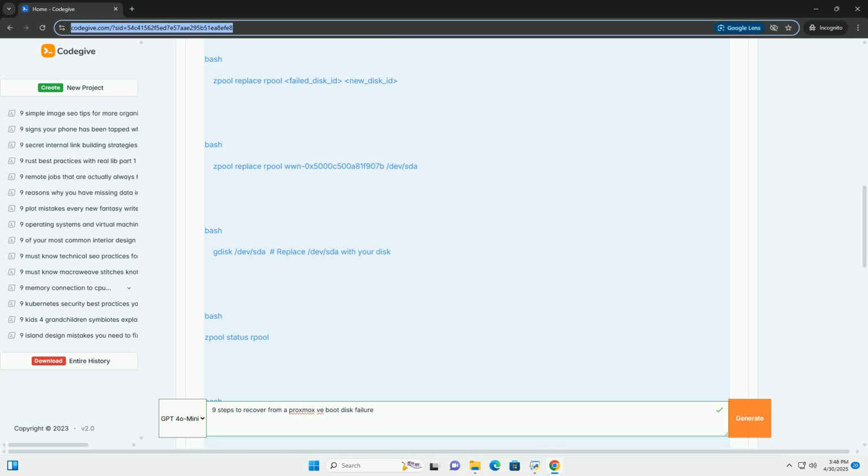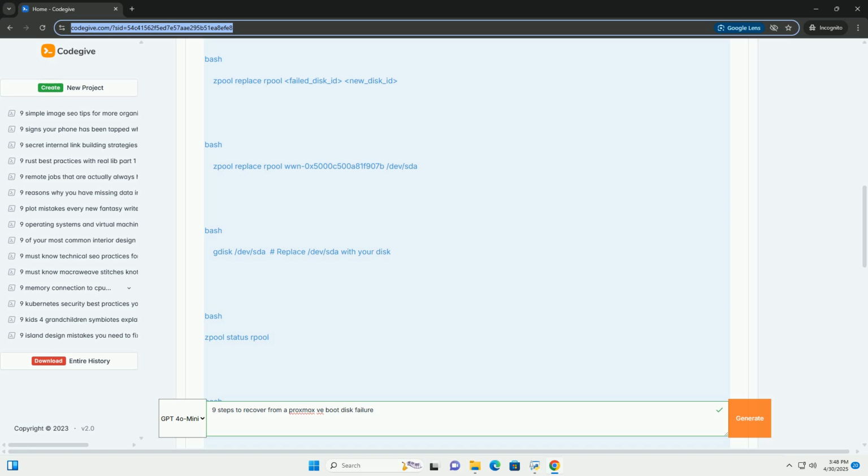Step 4, enter the Proxmox VE rescue mode. 1. Proxmox VE boot menu. You should see the Proxmox VE boot menu. Select rescue boot. 2. Enter rescue shell. After a few moments, you'll be presented with a command prompt. This is your rescue shell.